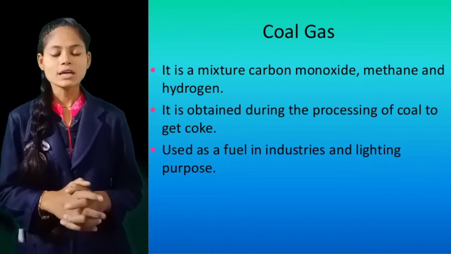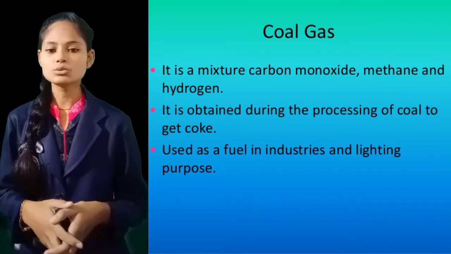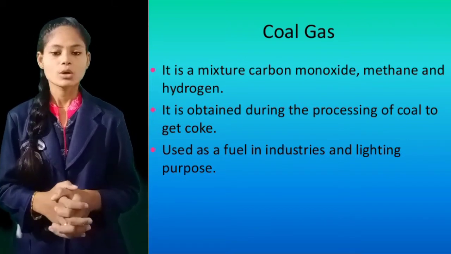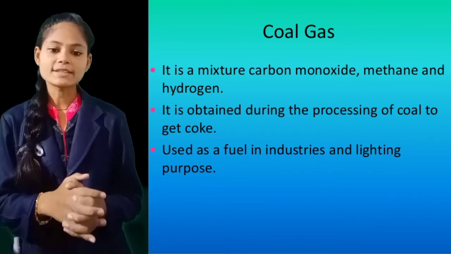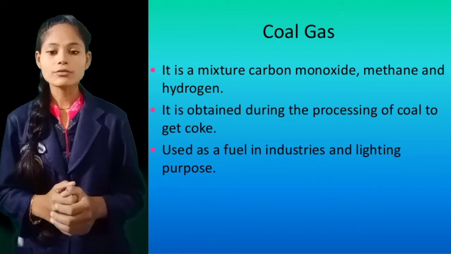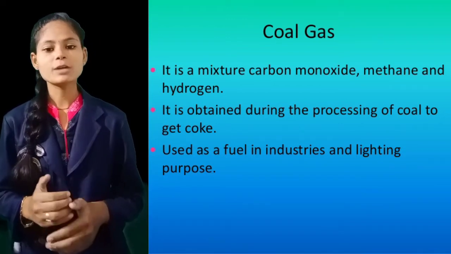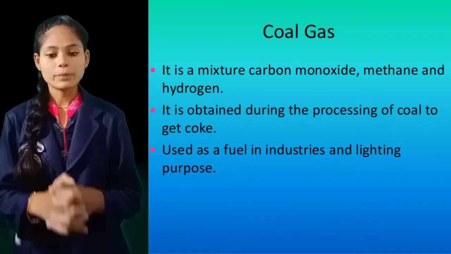But nowadays, moreover using it for the production of light, it is used to generate heat energy. Okay, so this coal gas is now used as a fuel also. So these were some of the products which we can obtain while processing the coal. Now let's see the petroleum.